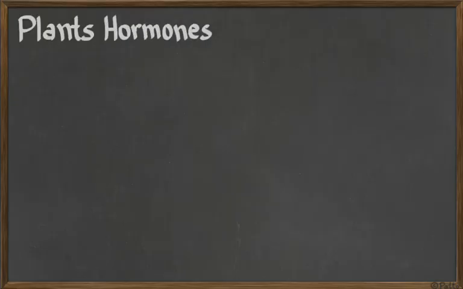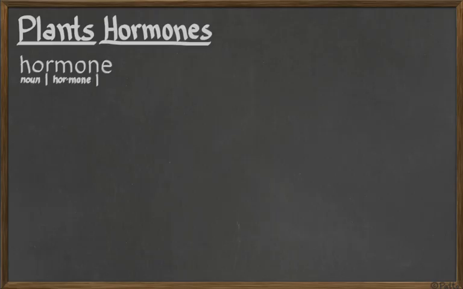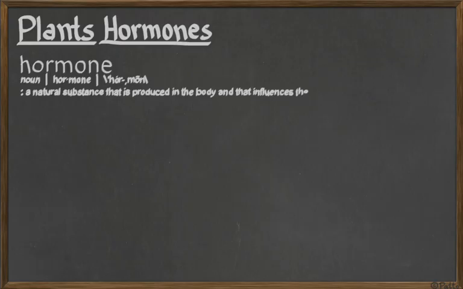Today we are going to be talking about hormones, specifically about plant hormones. But what's a hormone? Hormones are chemicals produced by the organism itself that influence the organism's growth and development, or basically signal the organism or any part of it to do something. In humans, it's signals for muscles to develop, for us to produce sweat or urine, or for us to grow or to have a bigger metabolism.